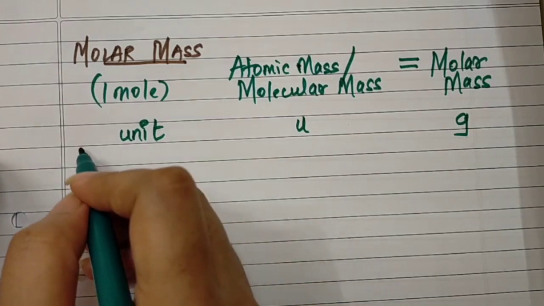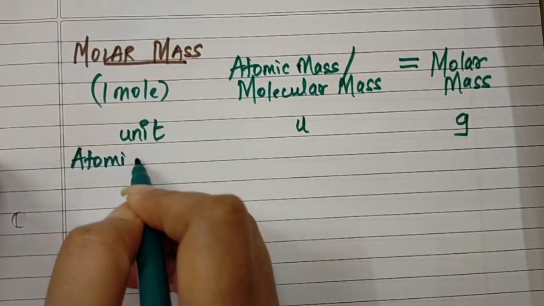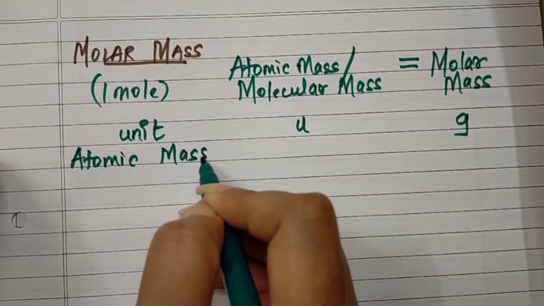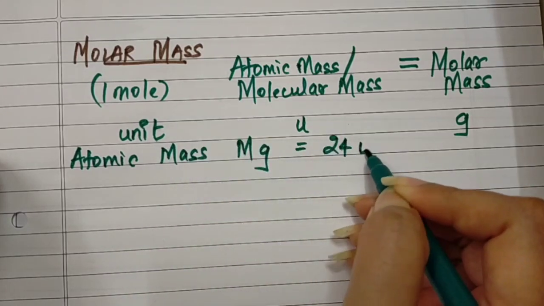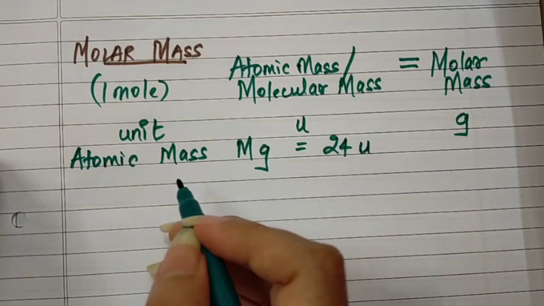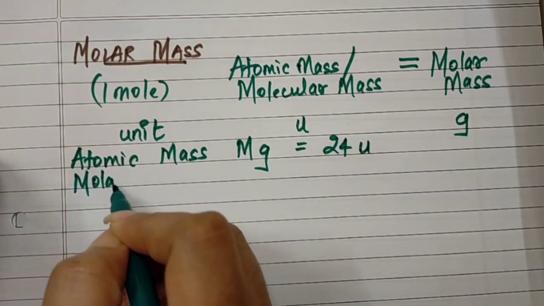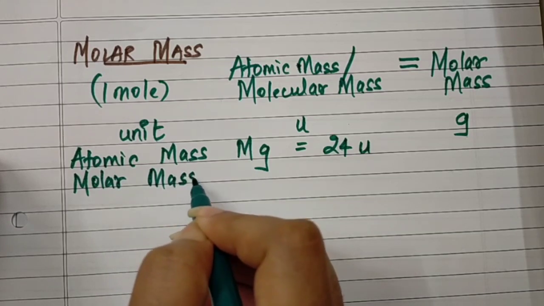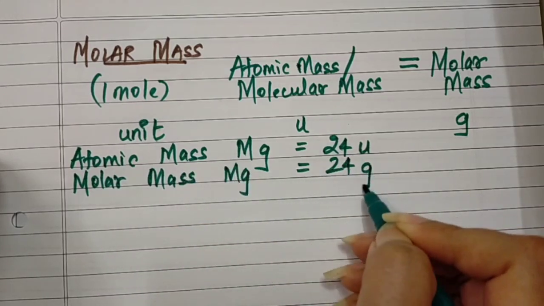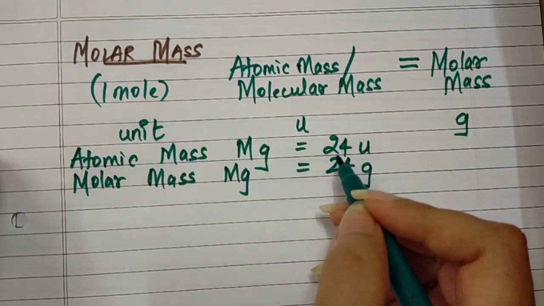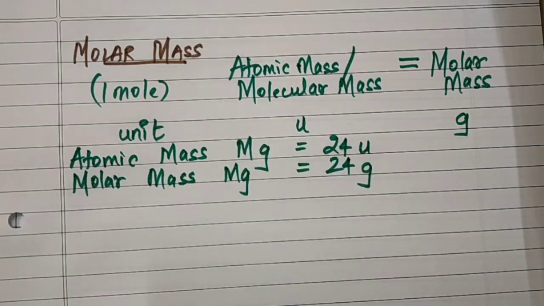For example, the atomic mass of magnesium is 24 Dalton or 24 U, whereas the molar mass of magnesium is 24 grams. ओके, तो जो भी एटॉमिक या मॉलिक्यूलर मास है किसी सब्सटेंस का वही होगा मोलार मास बट इन ग्राम्स.